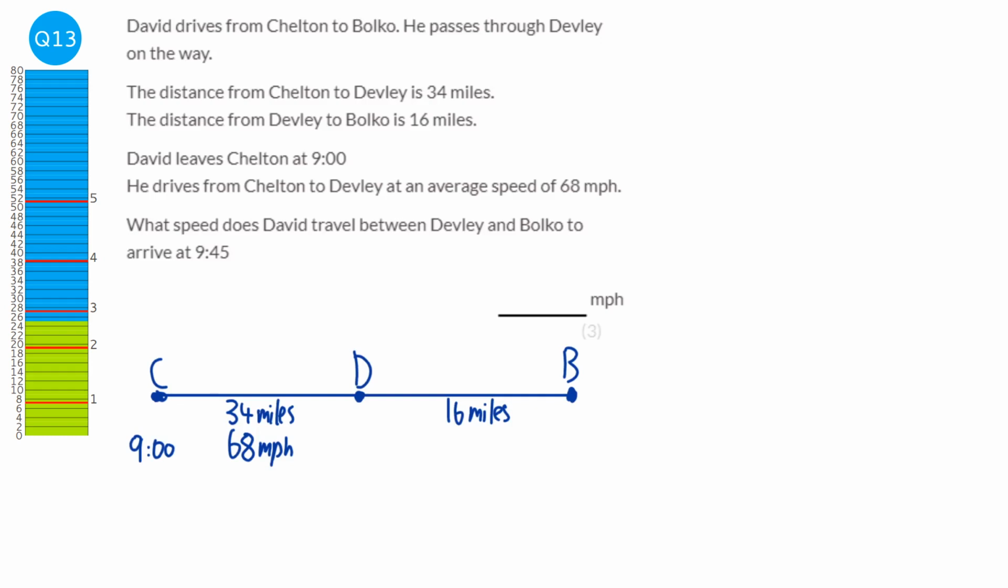So the whole duration of this, the whole thing needs to be 45 minutes, or 0.75 hours. And the entire distance is 34 plus 16, so that would be 50 miles.